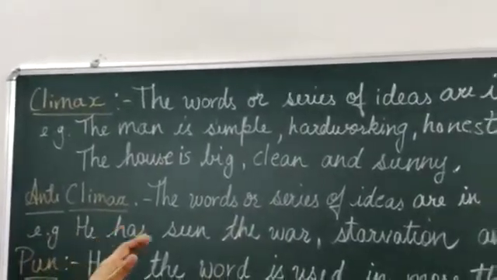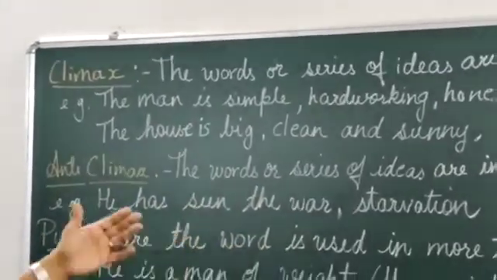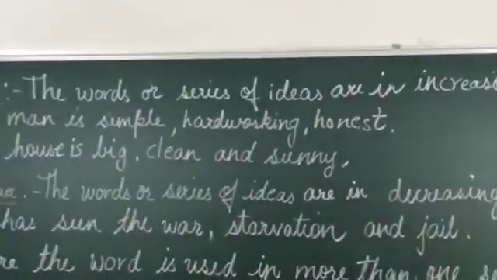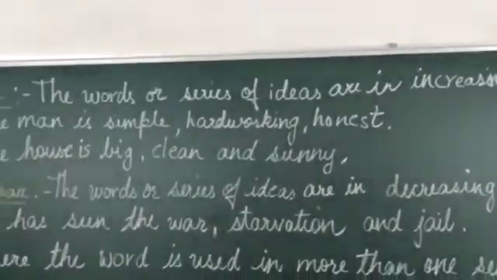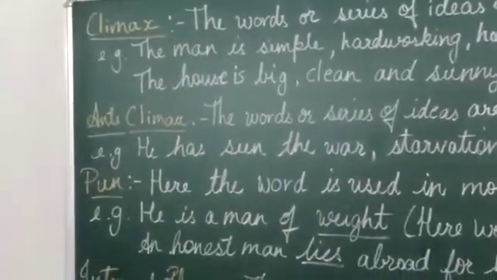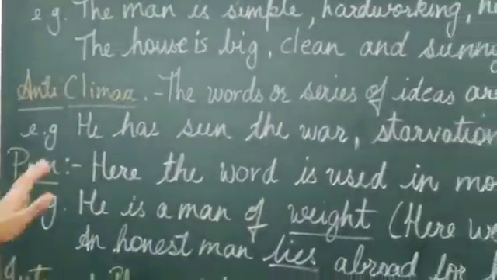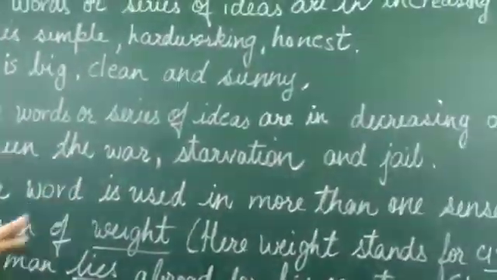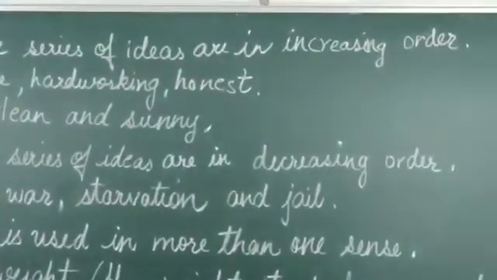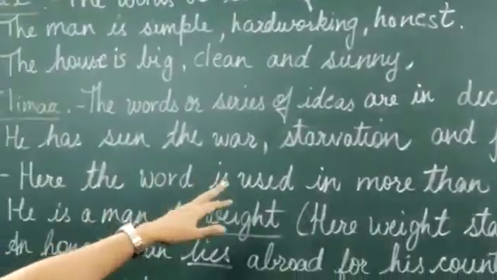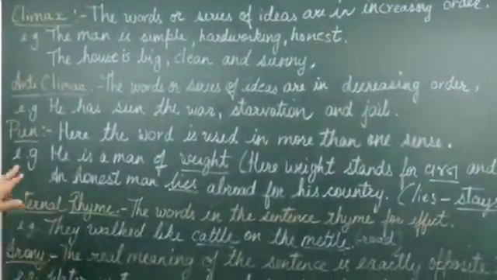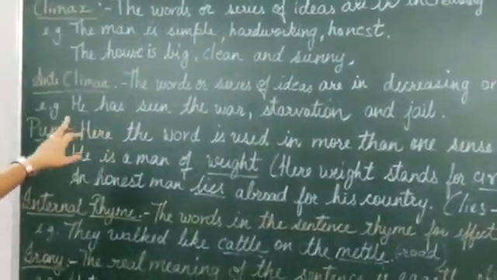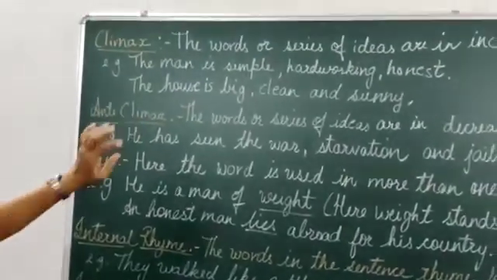House is big, clean and sunny. I hope you got it. Not very difficult to understand. Climax is when the things are explained in ascending order. Anticlimax is the opposite, descending order. Words or series of ideas are in decreasing order. He has seen the war, starvation and jail. It's in the decreasing order. So that is anticlimax, exactly opposite of climax.